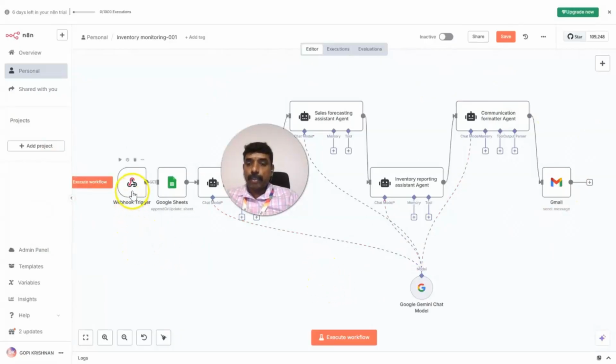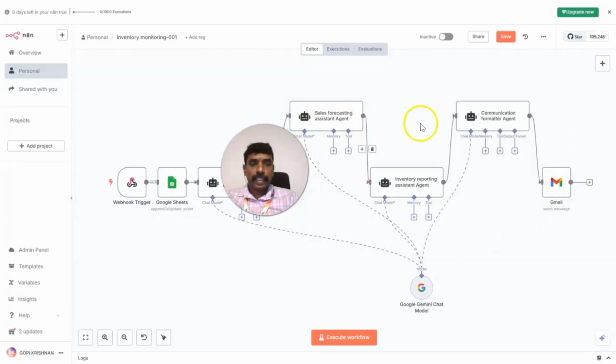So it starts with a webhook trigger node, then it goes to the Google Sheet, then there is an Agentic AI agent. Then again, I have connected three agents in series, and the output of the fourth Agentic AI agent is taken to the Gmail. This is going to be my personal Gmail, and just assume that this is the Gmail connected to the vendor. A vendor is a person who is directly connected with the small retailer of the rural shop, and the vendors are the people who supply the stocks to the retailers.